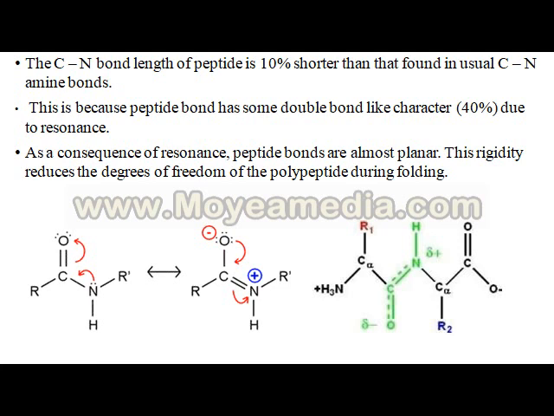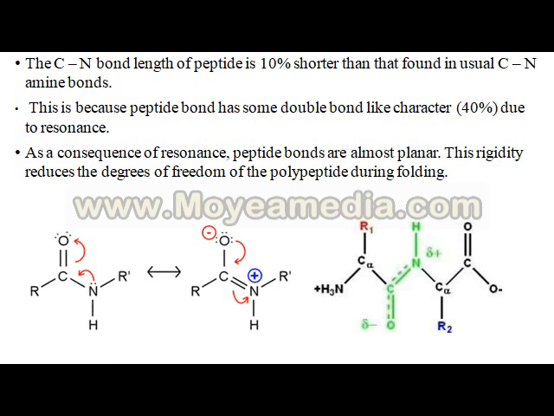In the primary structure, the C-N bond length of the peptide is 10% shorter than that found in the usual C-N amine bonds. This is because the peptide bond has some double bond-like character due to resonance.